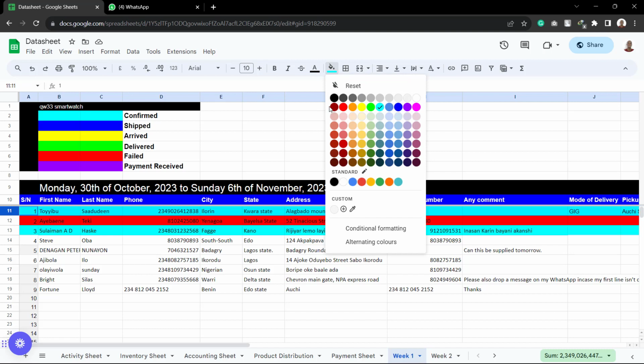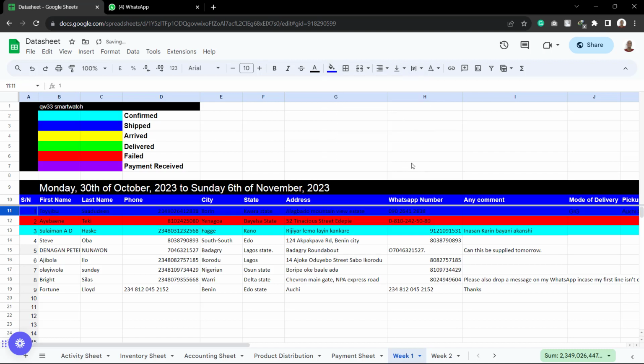As I've said earlier on, it is only the colors in this top area that we are using. So just look for the one that is similar to it. In this case, the shipped one is the blue one. As you can see, this blue one. So this is it here. So just click on it. It means that we have shipped this item out.